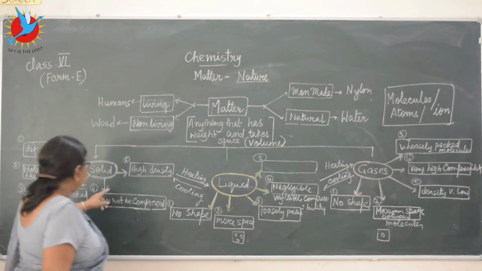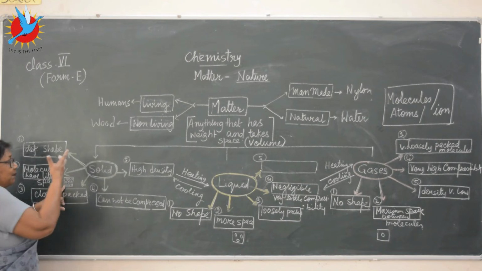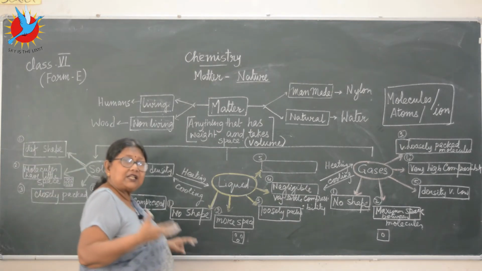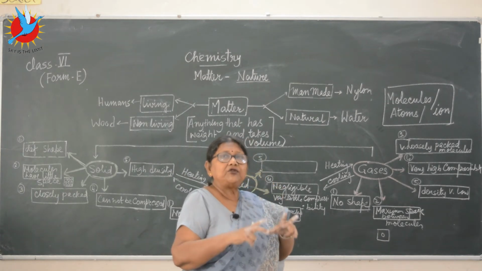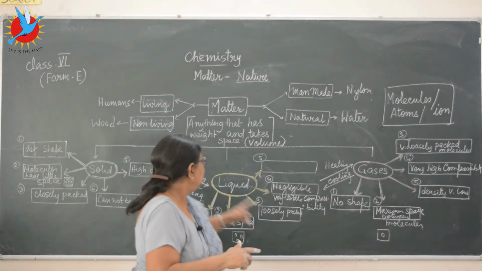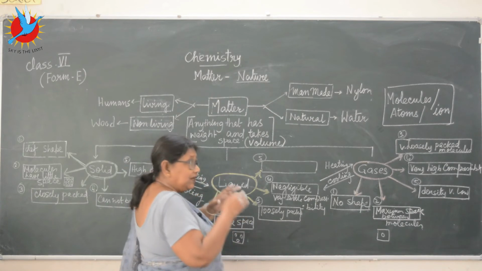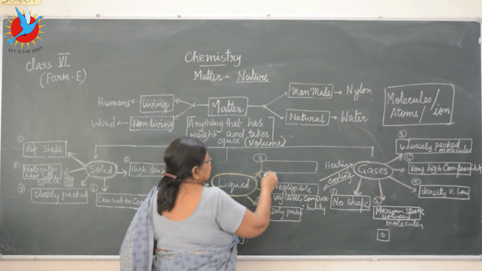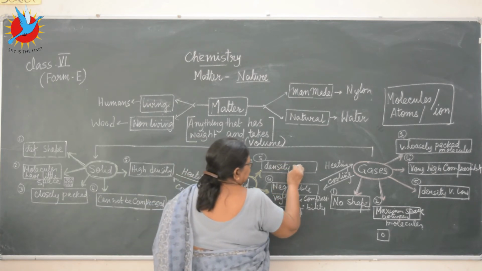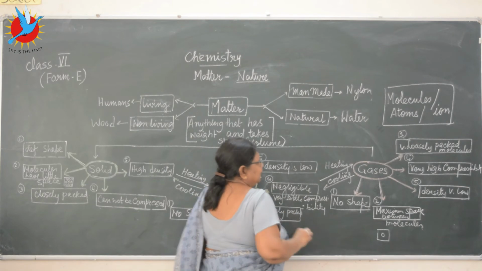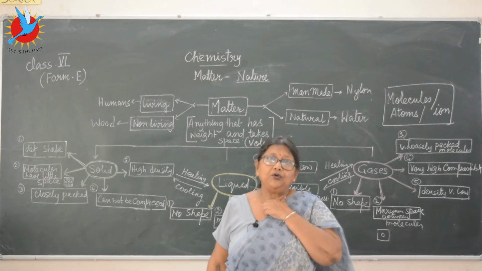Now we come to the fifth difference. If the molecules are many, the mass is more. Naturally, it will be denser and heavier. The more the mass, the heavier the object. So when the molecules are more, because they are closely packed in a solid, the density is very high. For liquid, because they are a little far away from each other, density is comparatively low. And for gases, very, very low. I've already written density is very, very low.